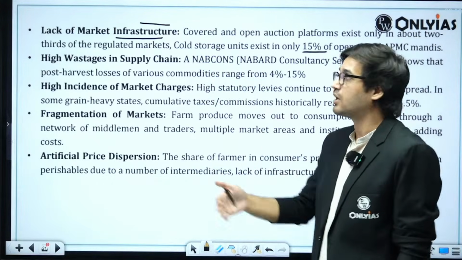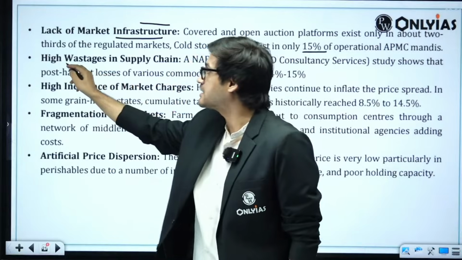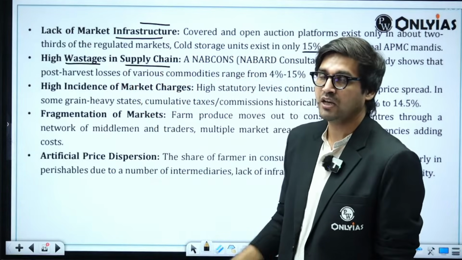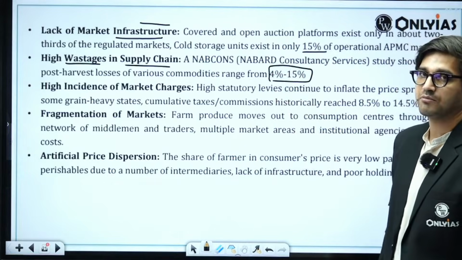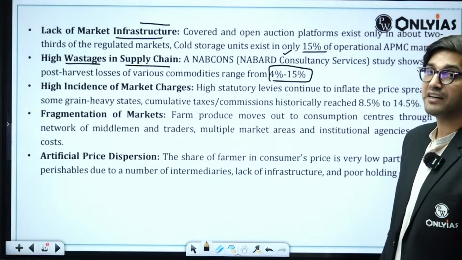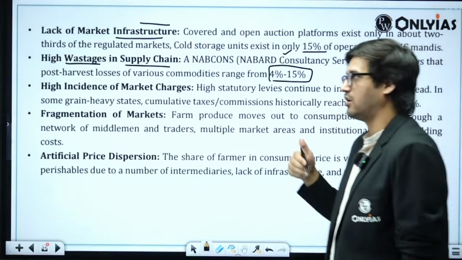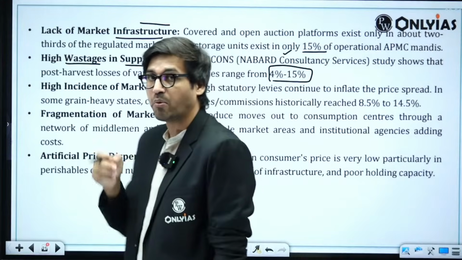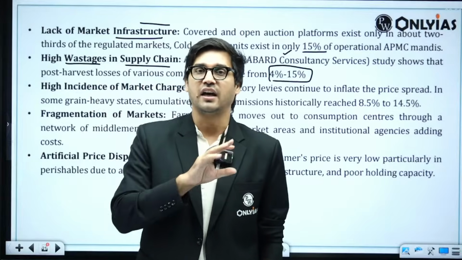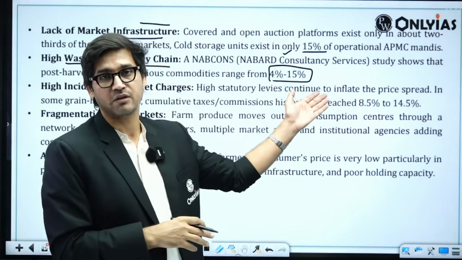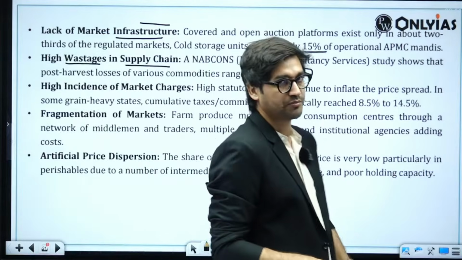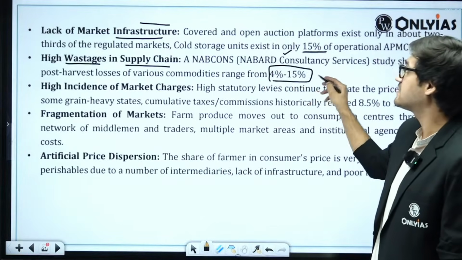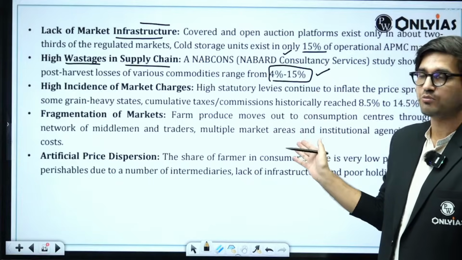Then we will talk about how bad infrastructure leads to wastages in the supply chain. In India, the wastage is somewhere between 4 to 15%. This is a study by NABARD's consultancy service called NABCONS. NABCONS highlighted that post-harvest losses in India range between 4 to 15%. And what do post-harvest losses do? They increase the prices for the end consumers.